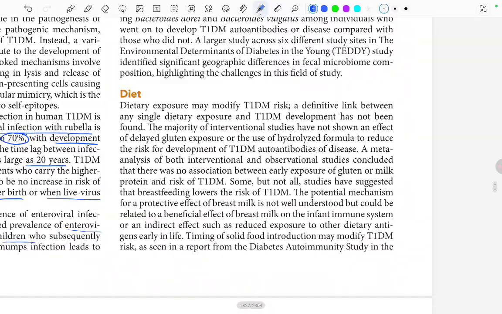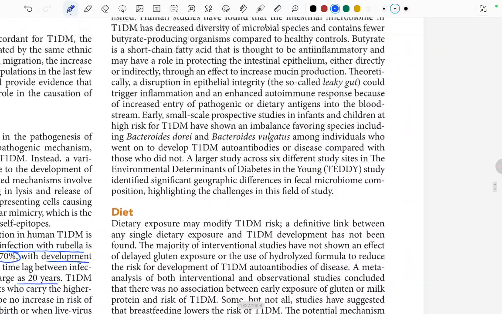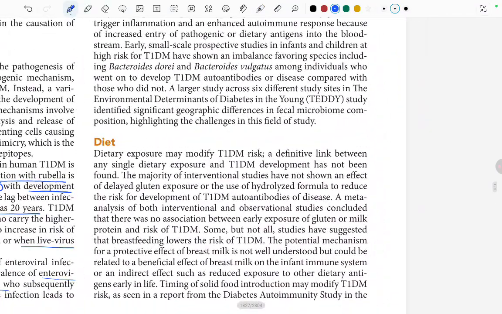Let's move ahead to diet. This was our third heading. Fourth one is the diet, and this is the last one. After this, we'll end this video.